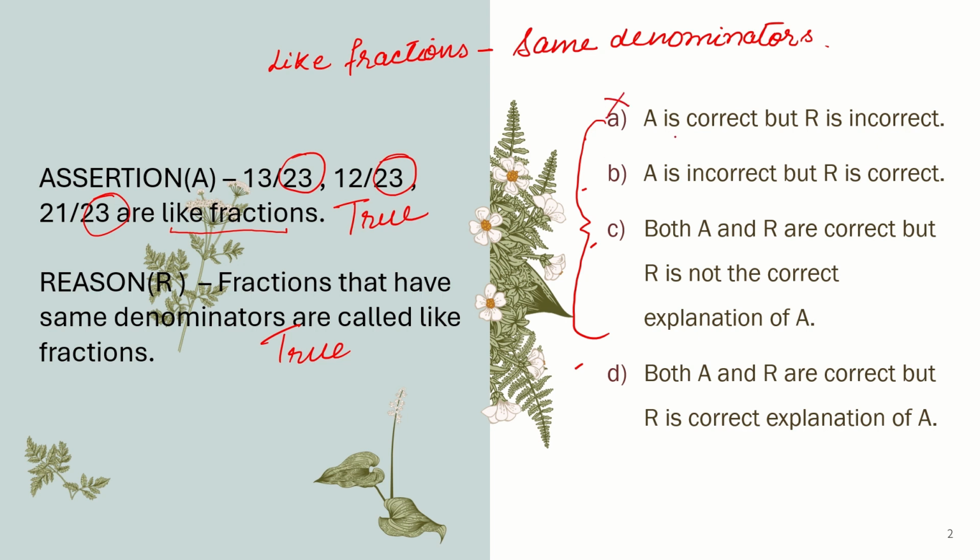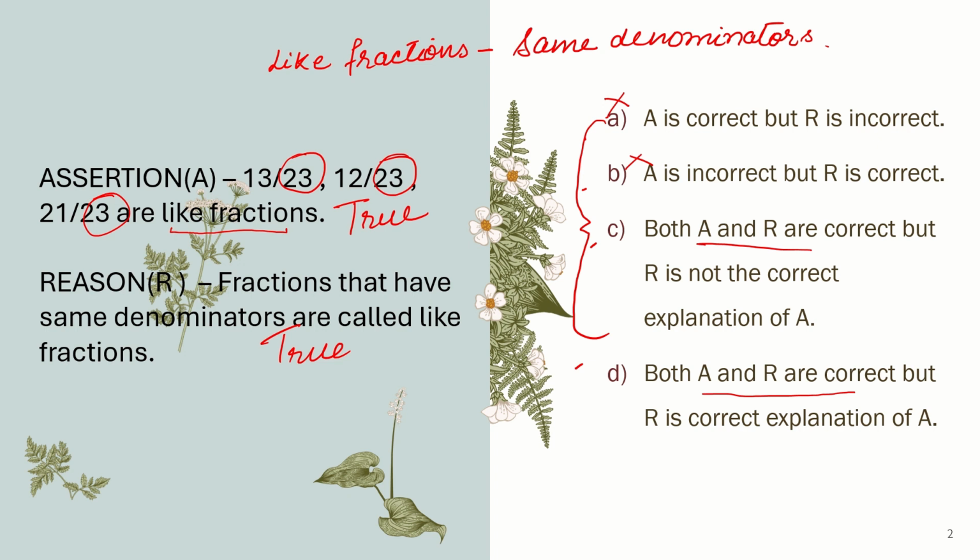This one is A. I am going to reject it because it says A is incorrect and R is incorrect. This one is wrong: A is incorrect, R is correct. This one again I am going to reject because in this question I have both the statements correct. So now I will think about this. Both A and R are correct. In option D I have both A and R correct.